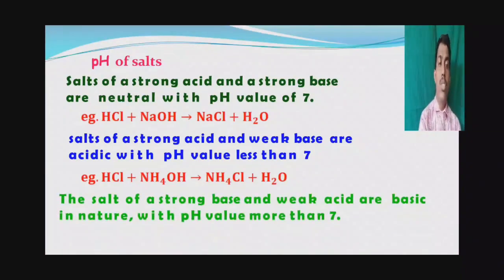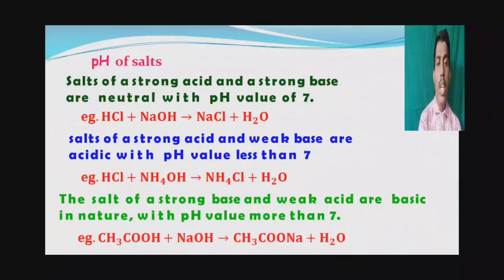The salt of a strong base and weak acid. Here the base is strong and the acid is weak. So a salt formed by strong base and weak acid is basic in nature with pH value more than 7. Here we can see acetic acid is the weak acid and sodium hydroxide is the strong base. So sodium acetate is formed. This sodium acetate has basic characteristics. So the pH value of this salt is more than 7.